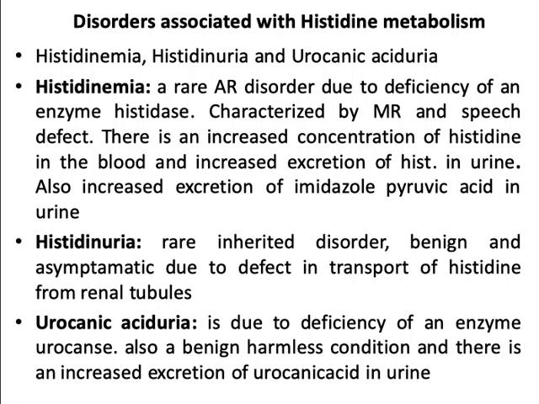Coming to histidinuria, a rare inherited disorder, it is a benign and asymptomatic condition due to defect in transport of histidine from renal tubules. Urocanic aciduria is due to deficiency of the enzyme urocanase. It is also a benign, harmless condition and there is an increased excretion of urocanic acid in urine.